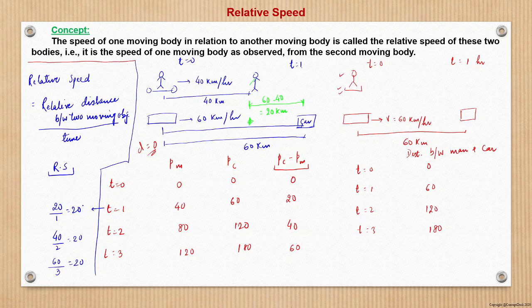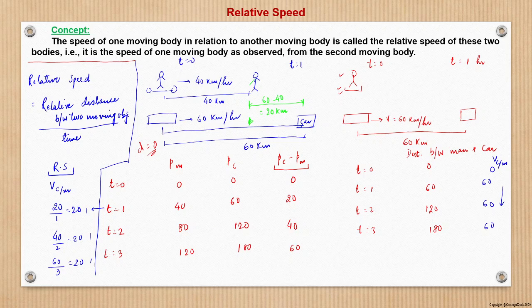We see that the relative speed is the same here, right? If we see the relative speed here, which I denote as the velocity of car with respect to man, here it's 0 only. After 1 hour it is 60. After 2 hours, 120 by 2 is 60. After 3 hours, 180 by 3 is 60. So it is the same here, right?